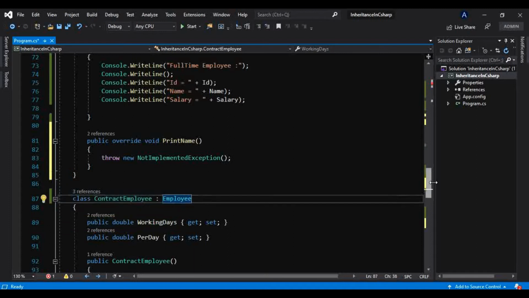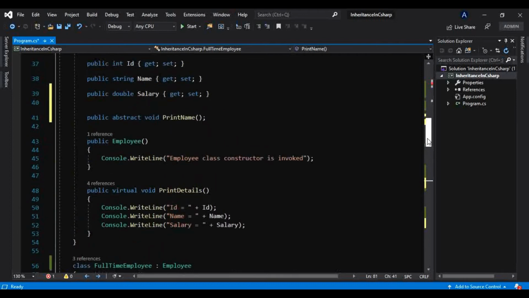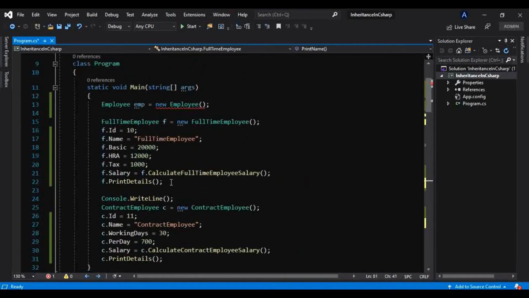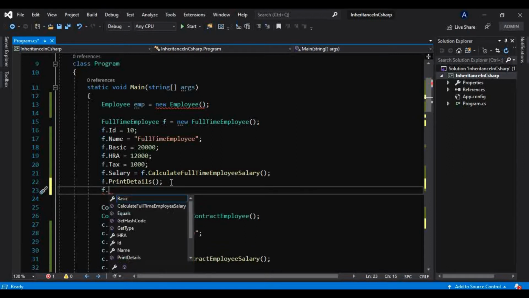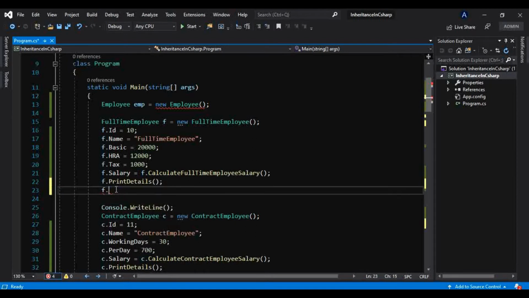So if I do that and now try to use this method, this PrintName method, let me use that here, because anyway it is going to throw an error. Okay, so f dot PrintName. It is giving me that method name in IntelliSense, that is this PrintName that we have just implemented, which was an abstract method in the base class.